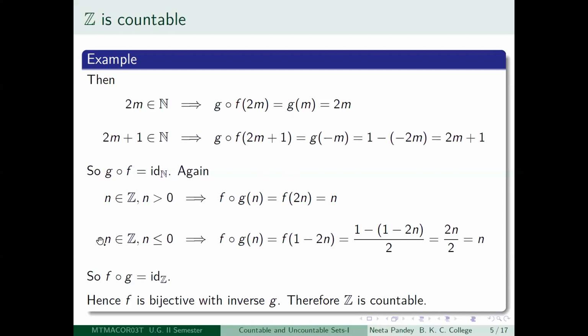Again, if you take a non-positive integer, that is if n is less than or equal to 0, then what is f composed G of n? That is, by the definition of G, f of 1 minus 2n, and then you apply the rule for 1 minus 2n. What do you get? 1 minus 2n is odd, so this becomes equal to (1 minus (1 minus 2n)) divided by 2.